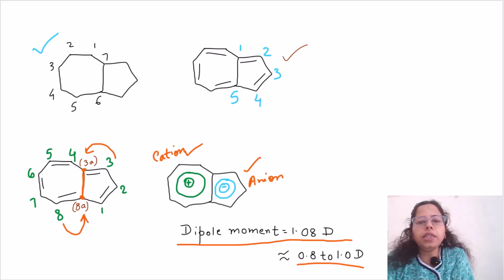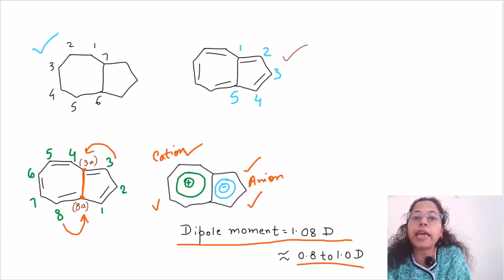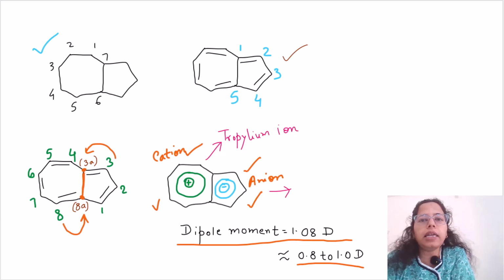That is why, in addition to the neutral resonating structures, the electrons delocalize in such a manner that there is a positive charge on the 7-membered ring and a negative charge on the 5-membered ring. So overall we have a cycloheptatrienyl cation, also known as the tropylium ion, and the 5-membered ring is the cyclopentadienyl anion.